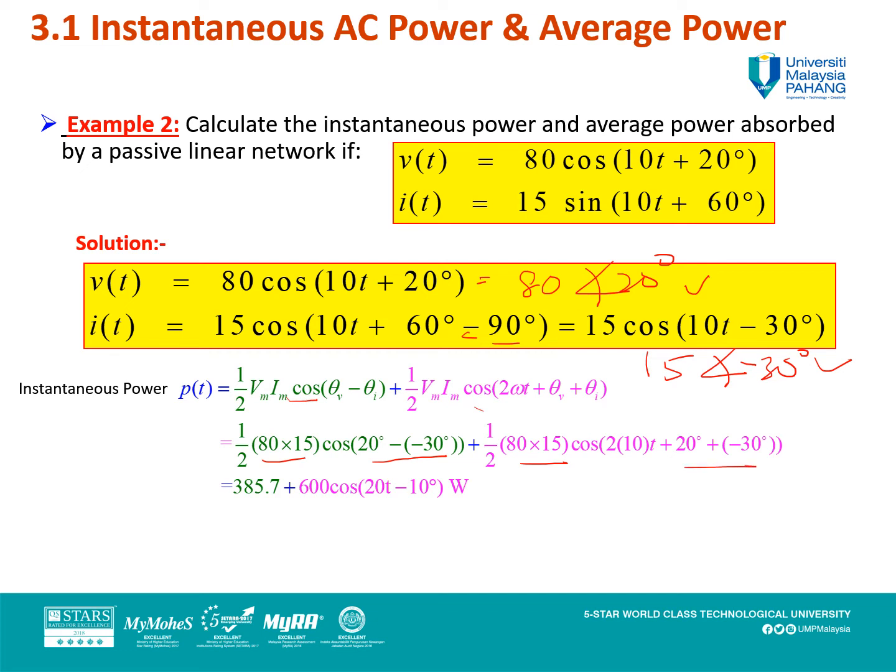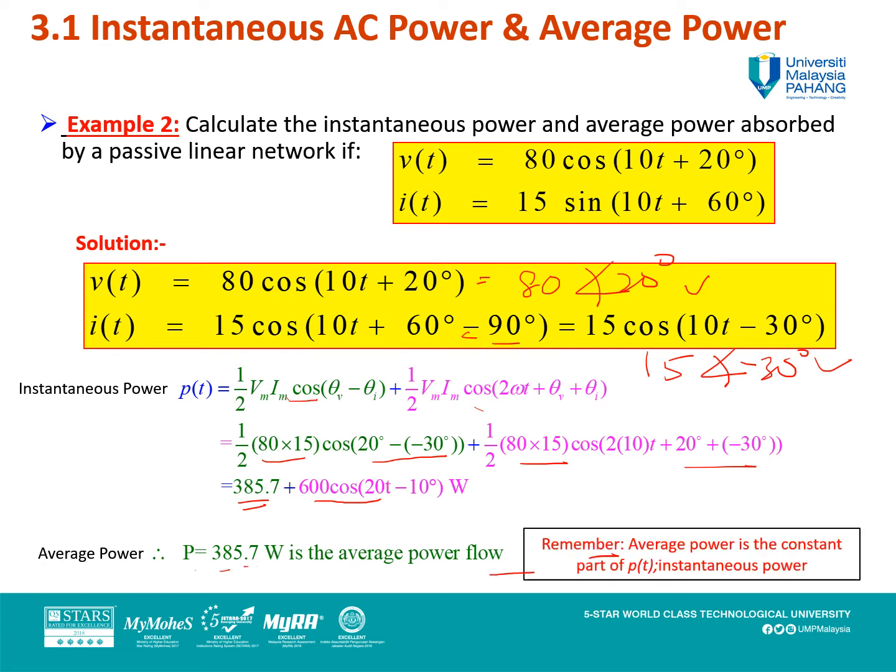You get the result: the first part is 385.7 and the second part is 300. If you remember, the first is a constant part, or average value. P equals 385.7 watts is the average power flow. Remember, the average power is the constant part of the instantaneous power.